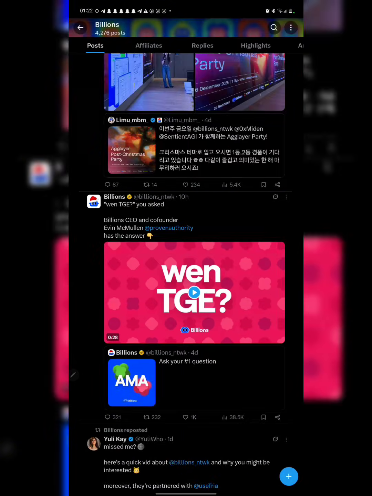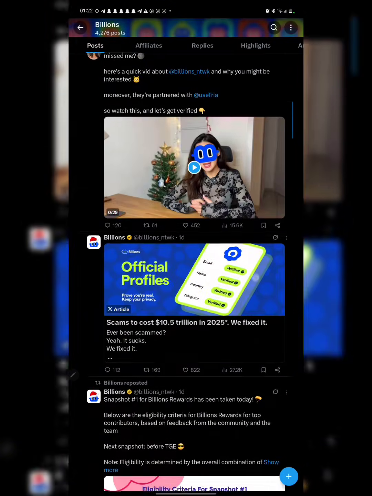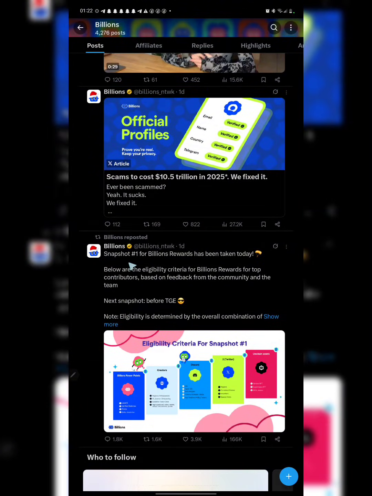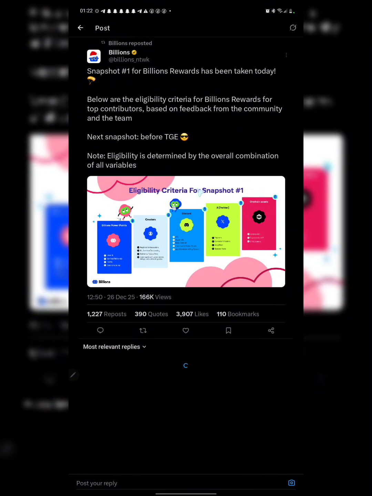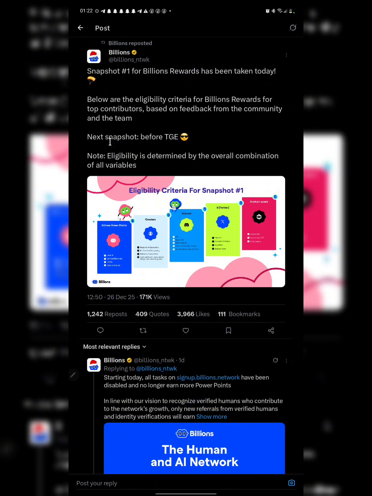Now, with that being established, there are some other few things you need to do here. And over here, they actually talked about the snapshot. That is the first snapshot. They said that the second snapshot is going to come before the TGE.